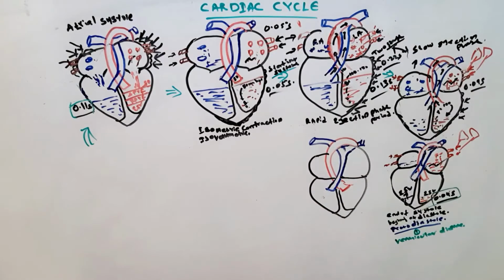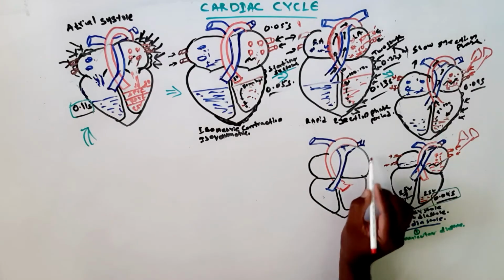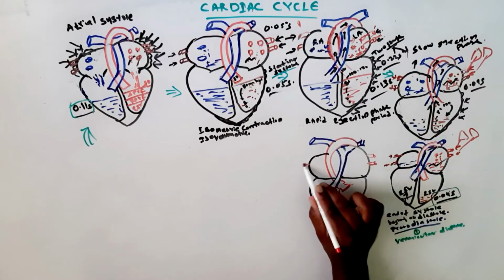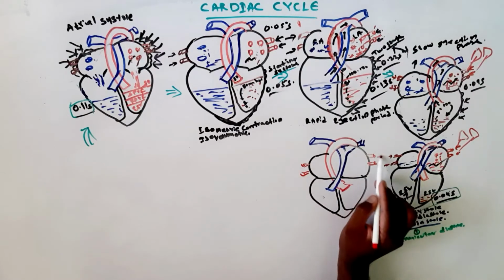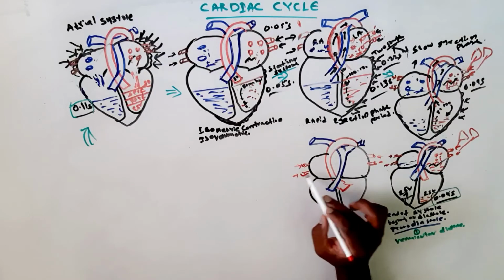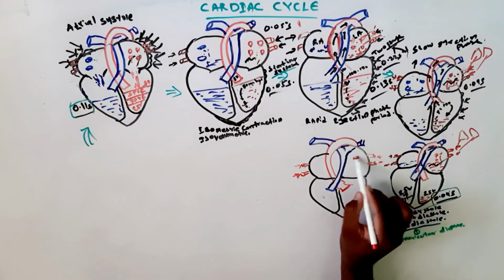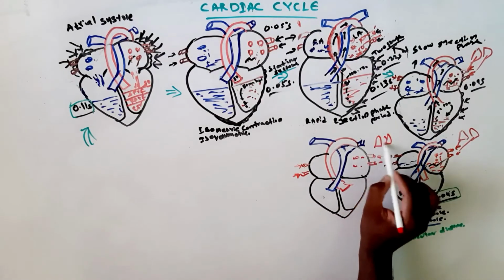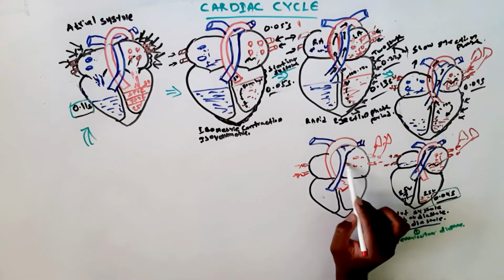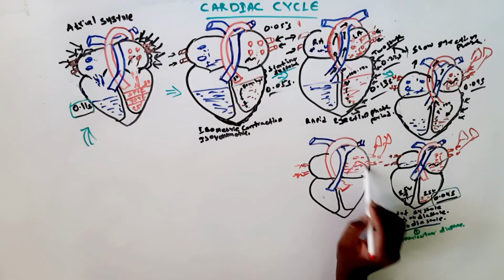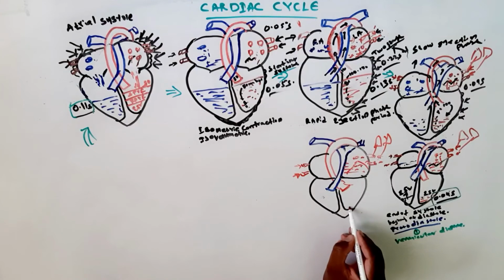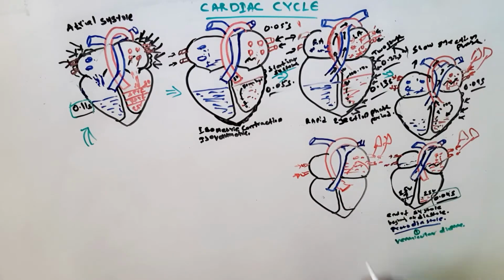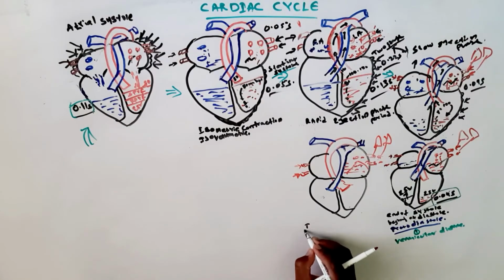So in the last phase we have seen in protodiastole the end systolic volume of blood remained and the pressure is getting reduced. So still it is waiting for the opening of the atrioventricular valve. In this phase there will be no opening of the atrioventricular valve because there is still somewhat of a pressure in the ventricles which is higher than the atrium, so it is just getting reduced. In the next phase we can see that it will happen.